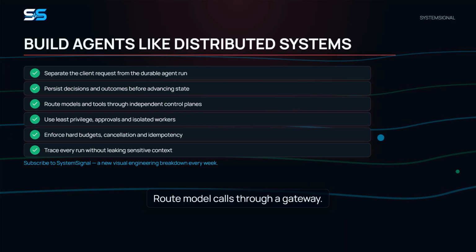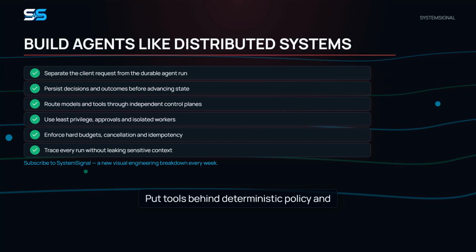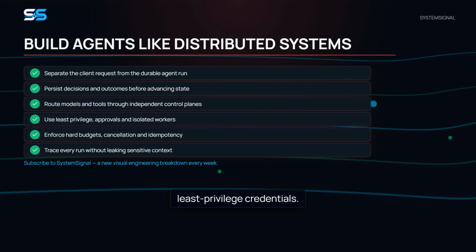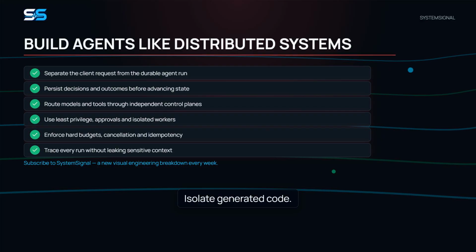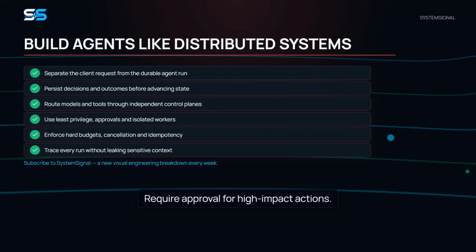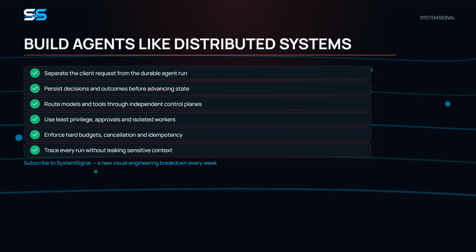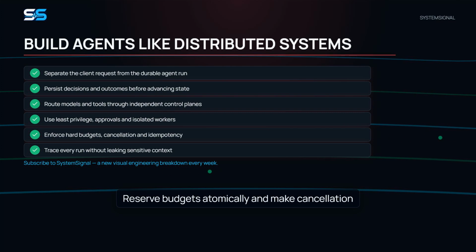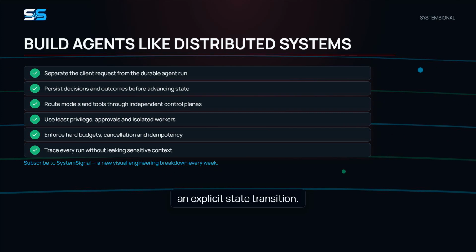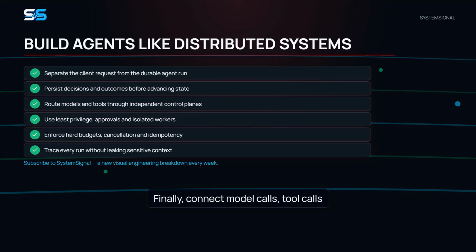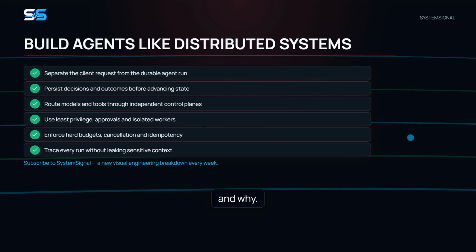Route model calls through a gateway. Put tools behind deterministic policy and least privilege credentials. Isolate generated code. Require approval for high-impact actions. Reserve budgets atomically and make cancellation an explicit state transition. Protect every write with idempotency. Finally, connect model calls, tool calls, and workflow events in one trace so operators can answer what happened and why.